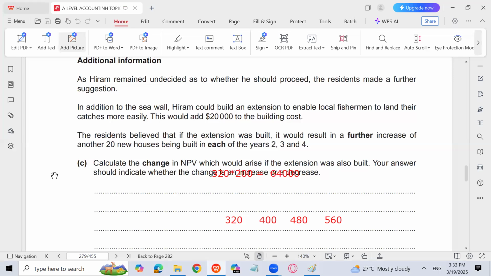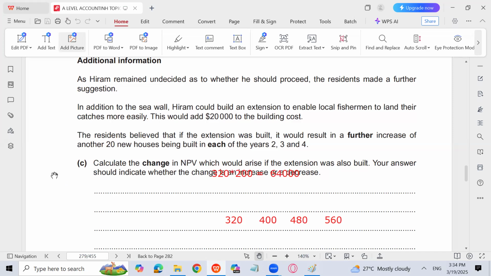In addition to the seawall, Hiram could build an extension to enable local fishermen to land their catches more easily. So local fishermen are allowed to build an extension in the sea so that they can go into the sea in more depth and get the fish out of there. This would add 20,000 to the building cost. The building cost will increase by 20,000.